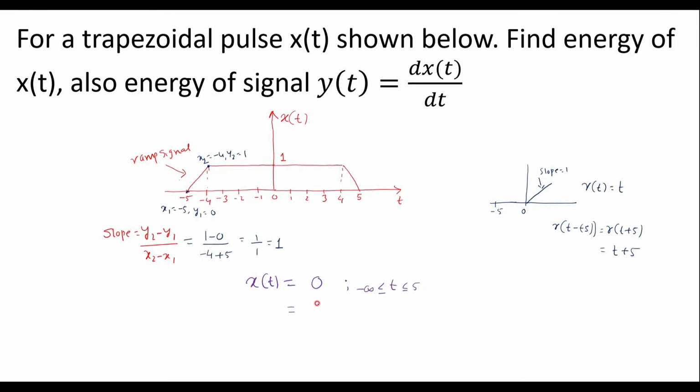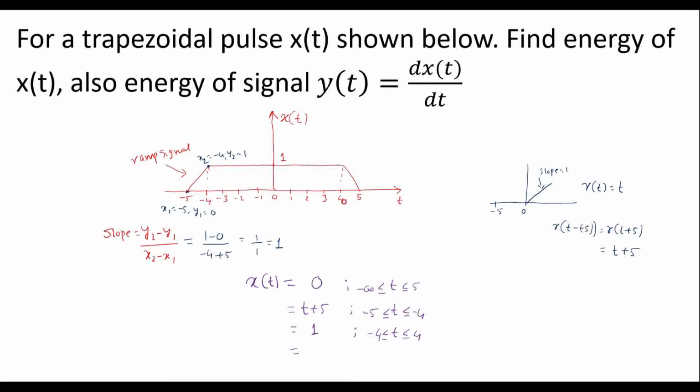Next, its value is, just now we found, t plus 5 for t greater than or equal to -5 and less than or equal to -4. Now here we can observe that from -4 till +4 the value of the signal is 1, that is 1 for t greater than or equal to -4 and less than or equal to +4.